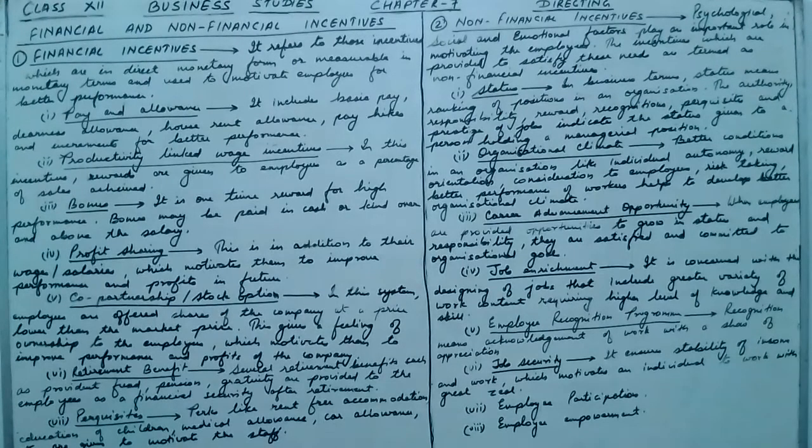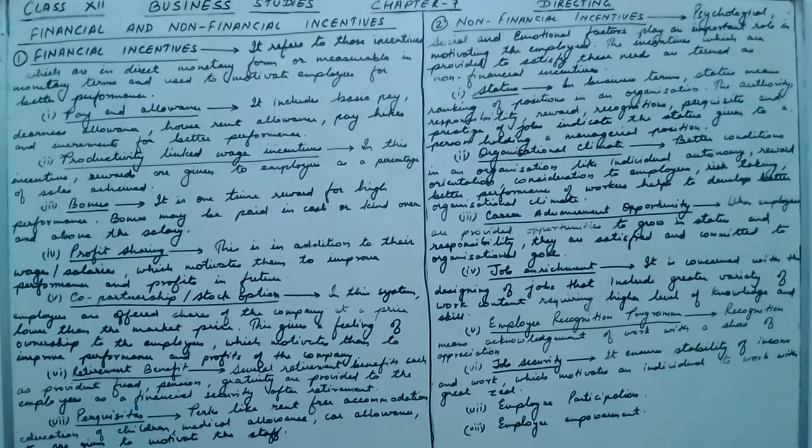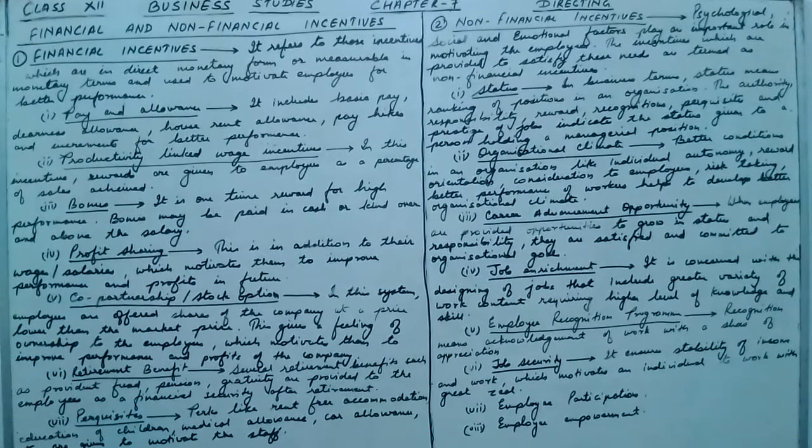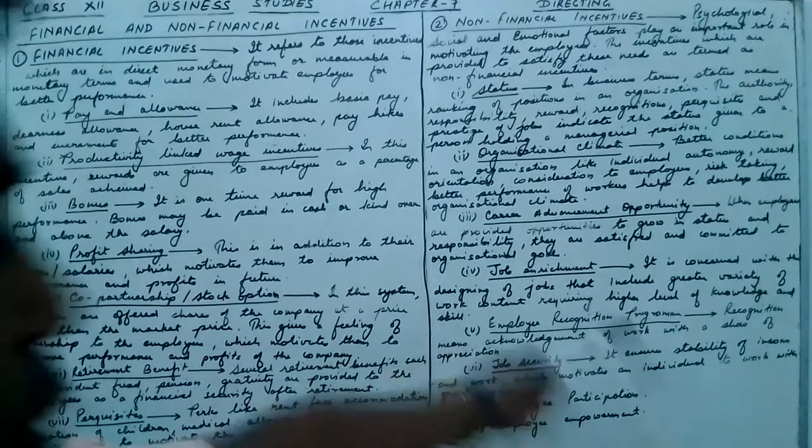This provides opportunity for growth and development of an employee on one hand, and more autonomy and responsibility on the other. They become more autonomous and more responsible, which becomes a source of motivation to the individual.